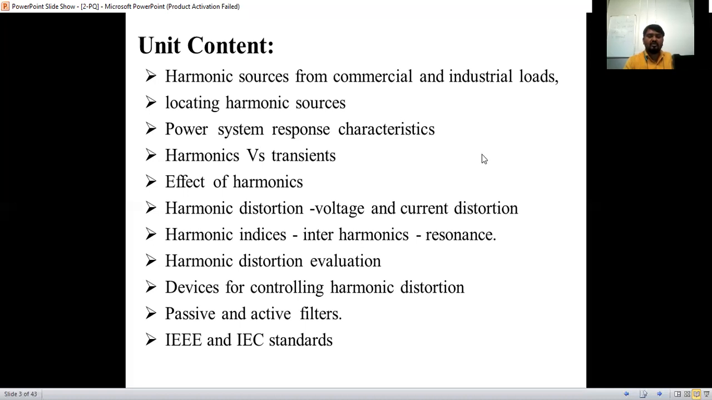Whatever distortion is there, how we can control it, what are the devices for that, and what is the use of filters. Active filters and passive filters are there. So up to here, we are going to discuss in this chapter.